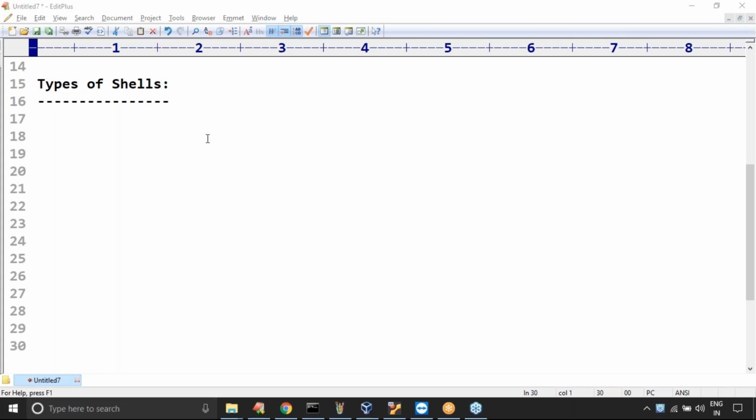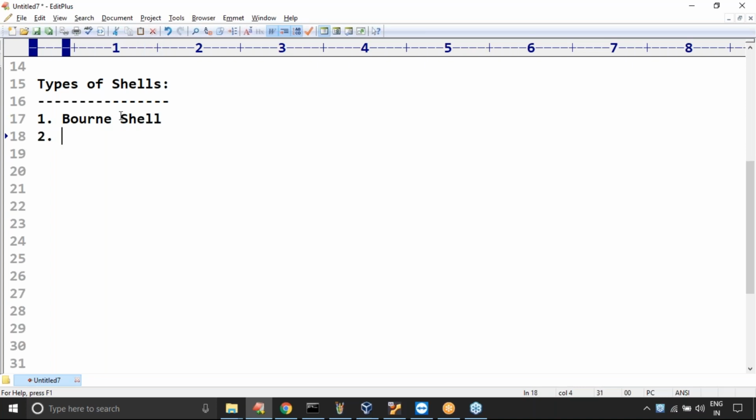It is the Java related terminology. Okay, here just take very special care. There are multiple types of shells in our Linux. So there are multiple types of commands and multiple types of shells related to Linux. The first one, Bourne shell. We will discuss in detail, don't worry. Just observe a bit very carefully.